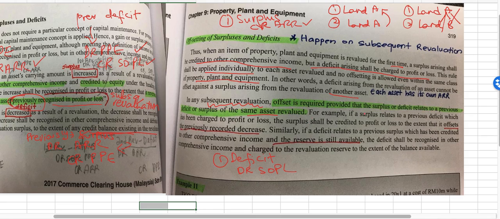So for example, if a surplus relates to a previous deficit which has been charged to profit or loss, where deficit you debit SOPL, this one is very clear, the surplus shall be credited to profit or loss. Again, I repeat, this is for subsequent. The first time you got a deficit, you debited your SOPL.